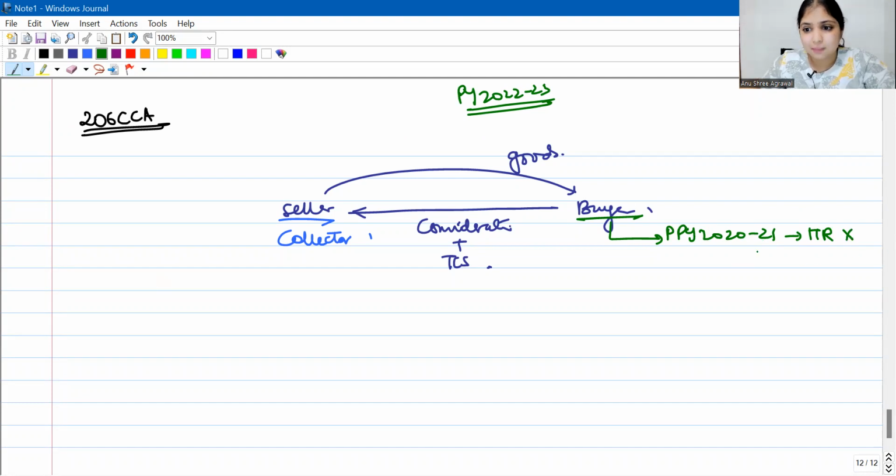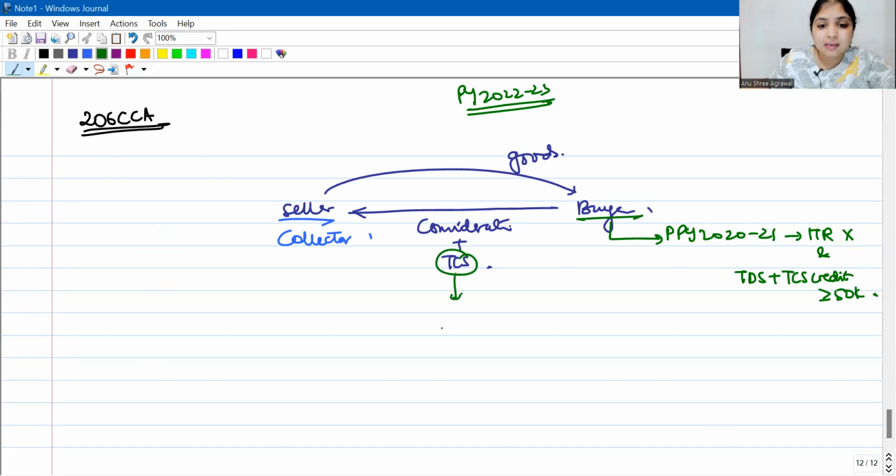He did not file his income tax return, and also his TDS plus TCS credit for this year is at least 50,000 rupees, let us say. So which means section 206CCA is applicable. Now the seller will collect tax at what rate? Same thing. Seller will collect tax at 2 times the specified rate, or 5%, whichever is higher.